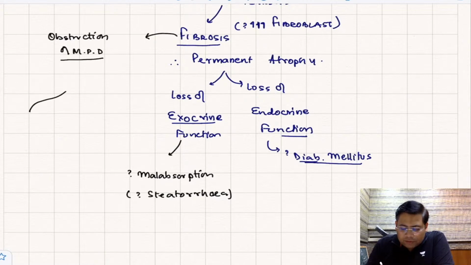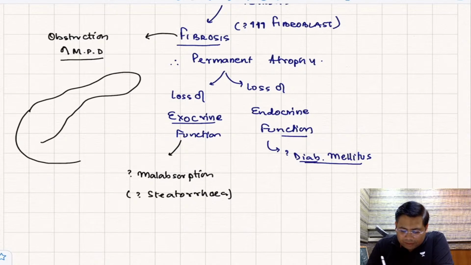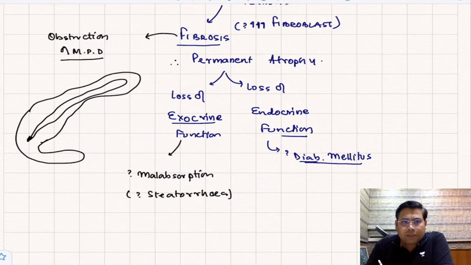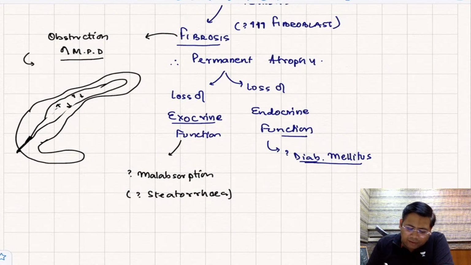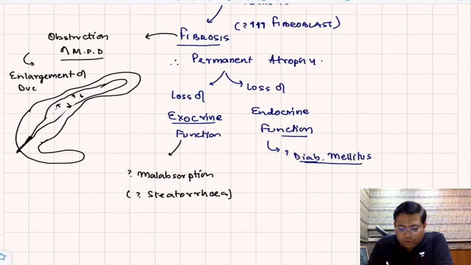Suppose this is the pancreas, and there is pancreatic fibrosis at this level. So slowly and slowly, this duct will, what, students? This duct will enlarge, and this is going to result in what, students? Ductal hypertension. Because of the obstruction of the main pancreatic duct, there is enlargement of the duct, and because of the enlargement of the duct, what is going to happen?